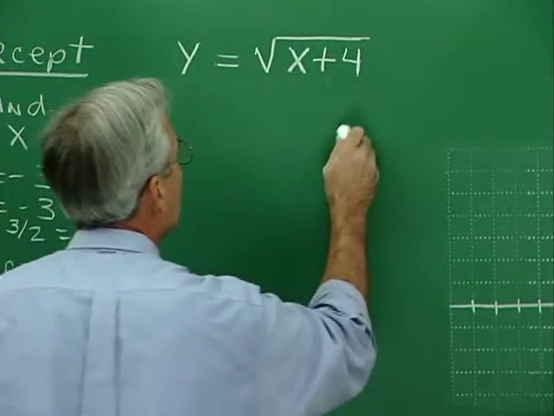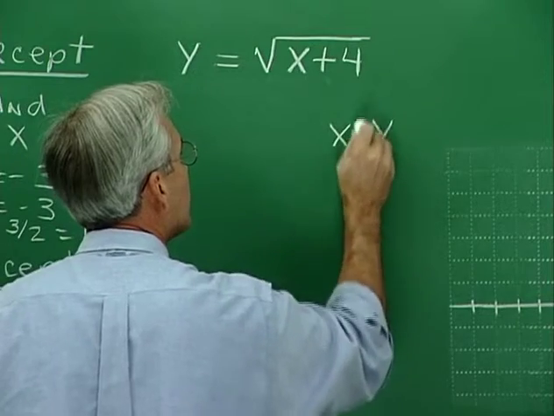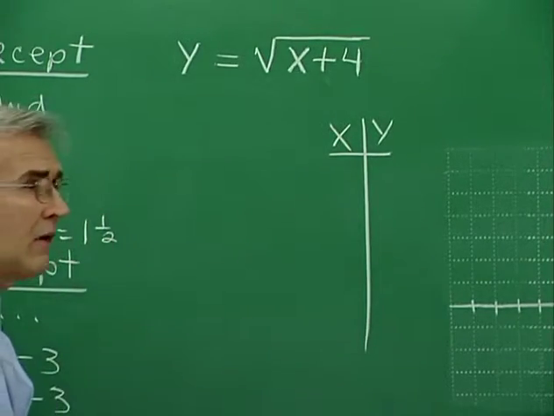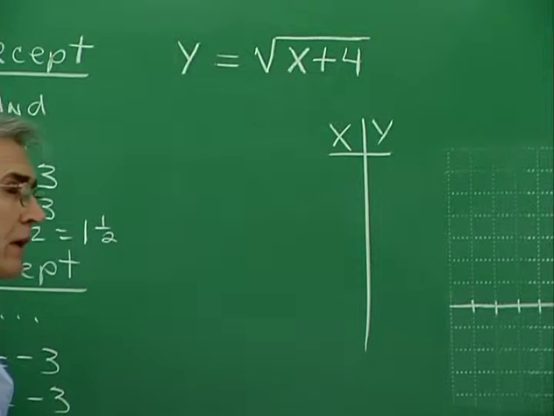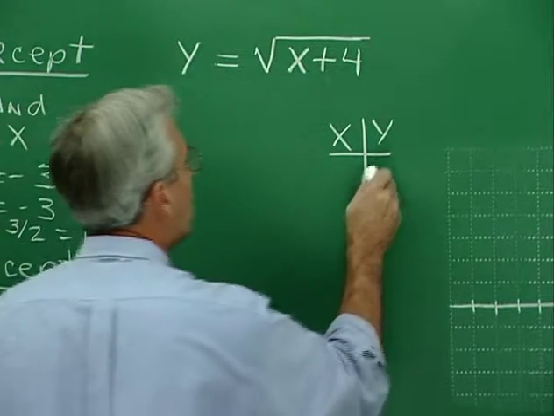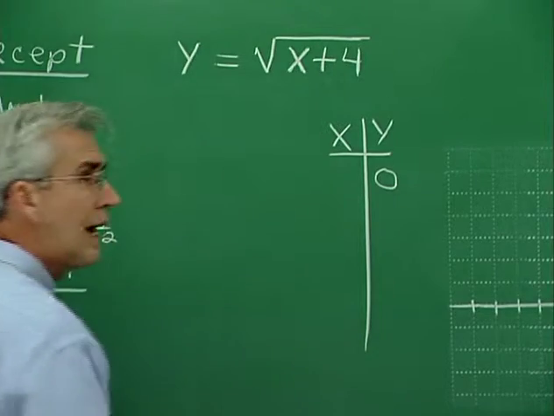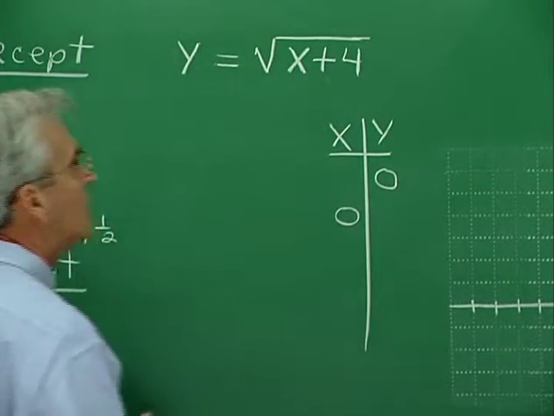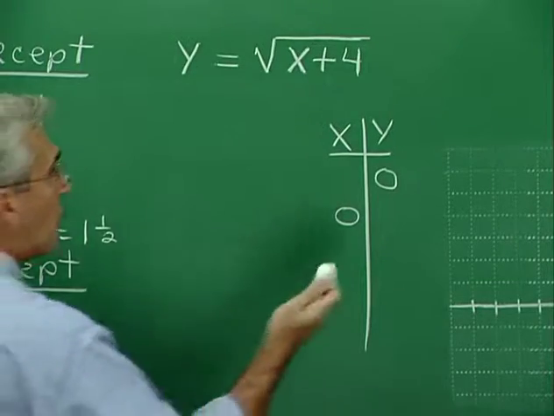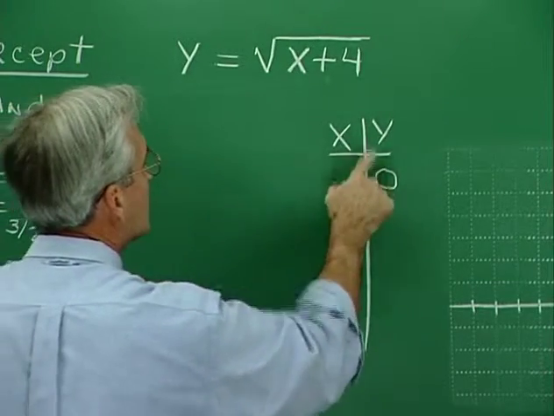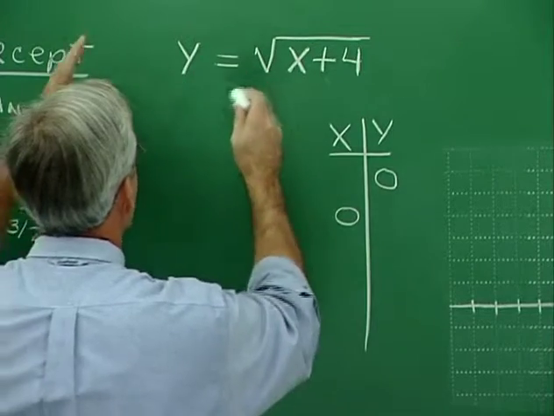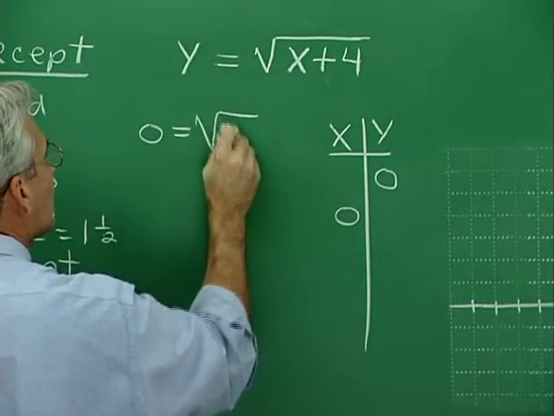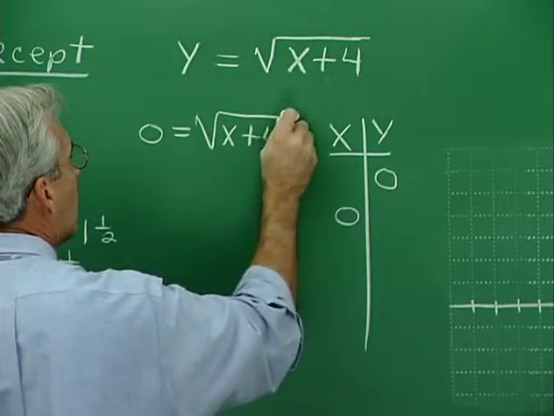All right, let's go through the notion of making a table of values, and let's find our intercepts first. If we're looking for an x-intercept, then we would let y be 0 and solve for x. If we're looking for a y-intercept, we would let x be 0 and solve for y. All right, for the x-intercept, we let y be 0. What do we have here? We have 0 equals the square root of x plus 4. Now we have to solve this rascal.